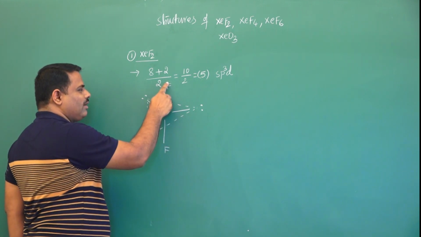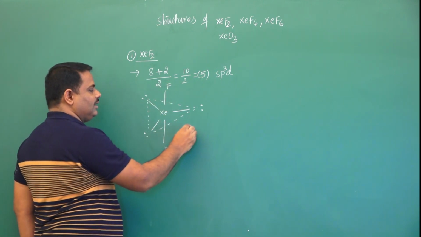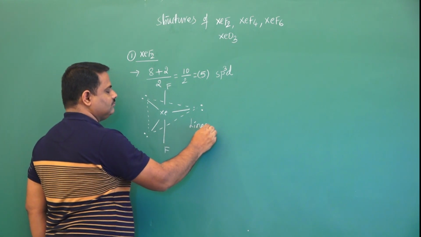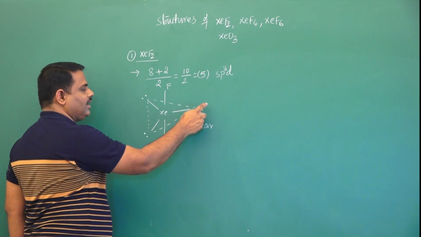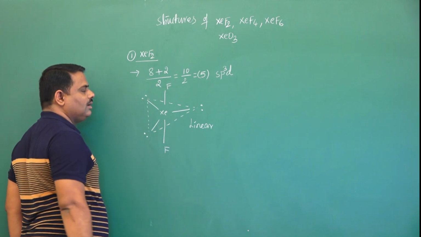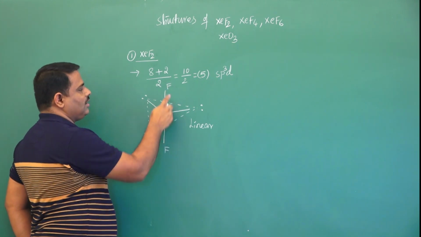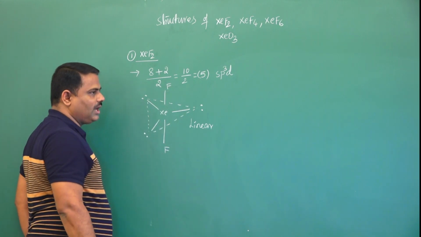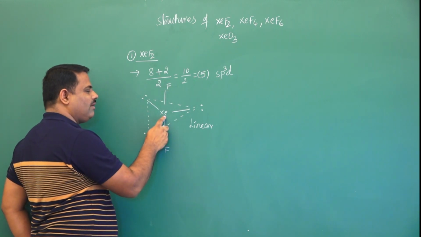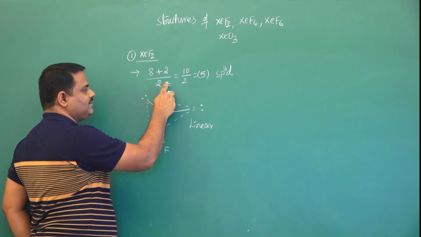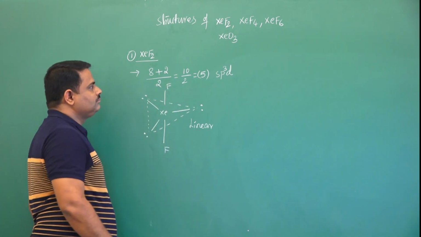Now the shape of this molecule is linear because we have 3 lone pairs at equatorial positions and 2 axial positions occupied by 2 fluorine atoms. That's why the shape of XeF2 is linear.